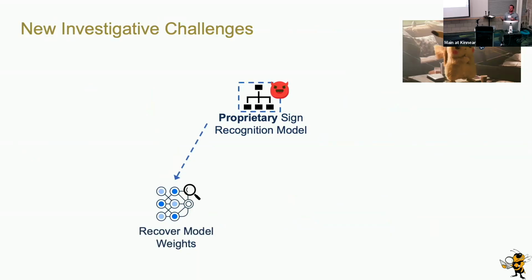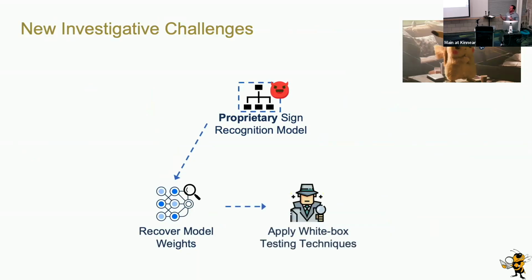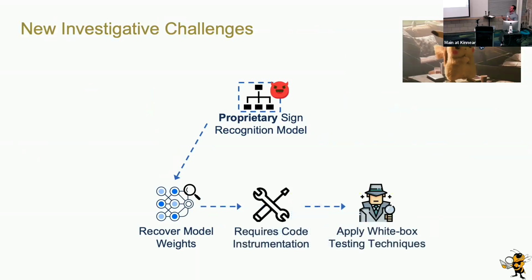So first, we might want to use A to recover the model weights and apply some sort of white box testing techniques. However, this requires code instrumentation. Like I said before, we were able to set up that model in that testing environment and plug the tensors back in. But this is kind of hard to do if you don't know what the model actually is or if the layer type is completely unknown.